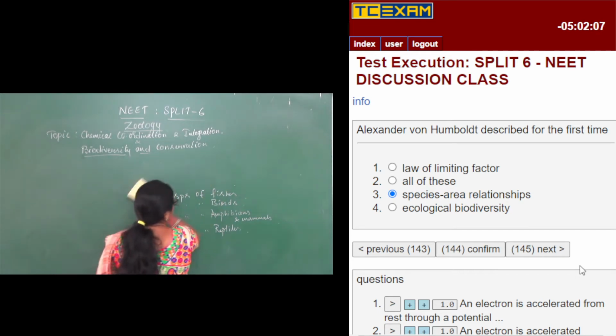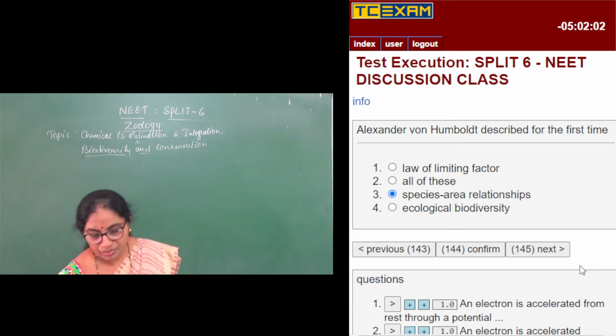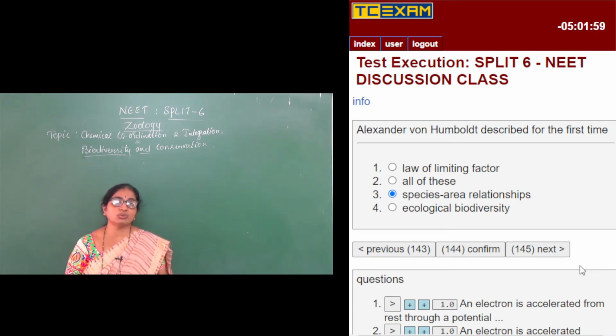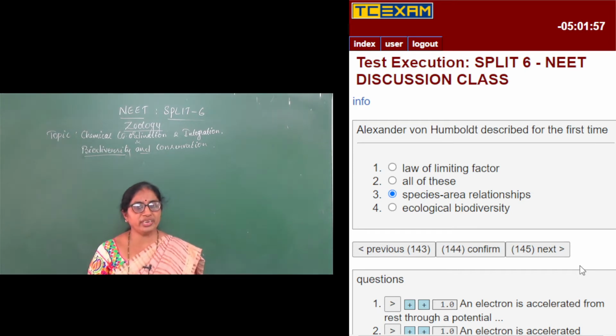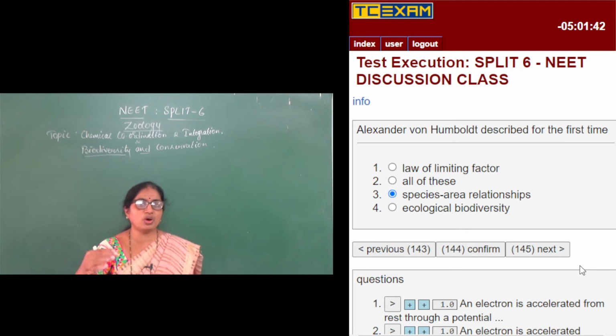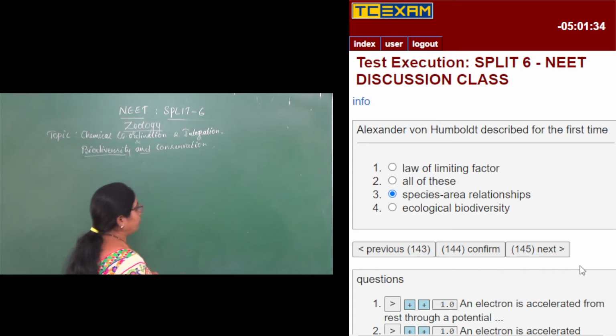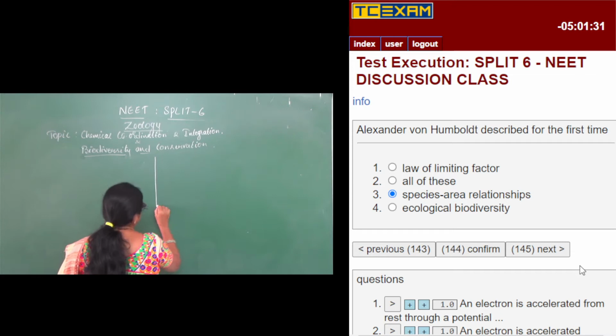Alexander von Humboldt was a geographer and a naturalist from Germany, and he explored some of the South American jungles. During his exploration, what he could find out was that species richness goes on increasing with the increased explored area up to a particular limit. The species richness goes on increasing as the explored area increases, but to a certain limit, not beyond that.